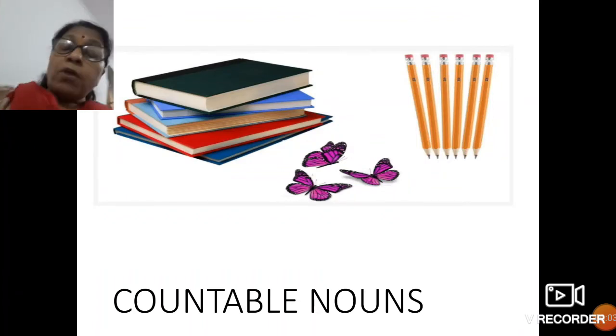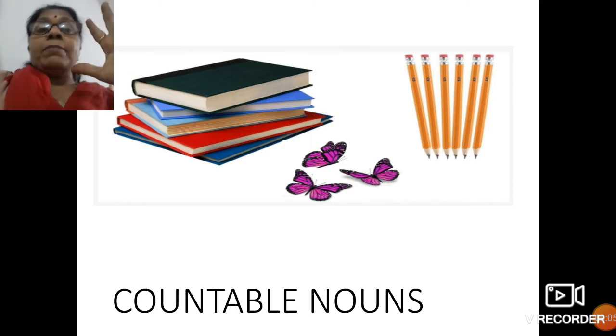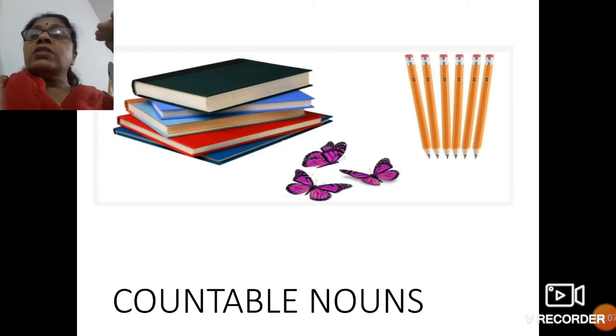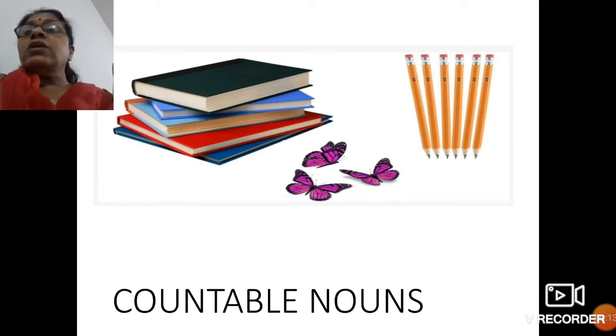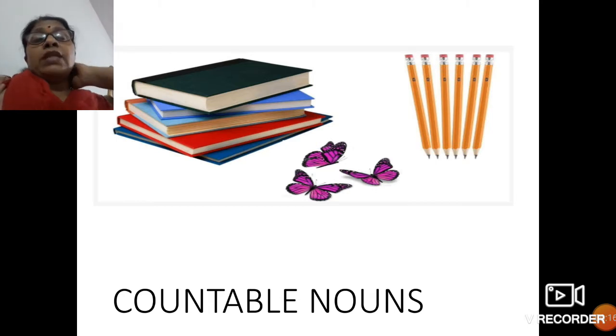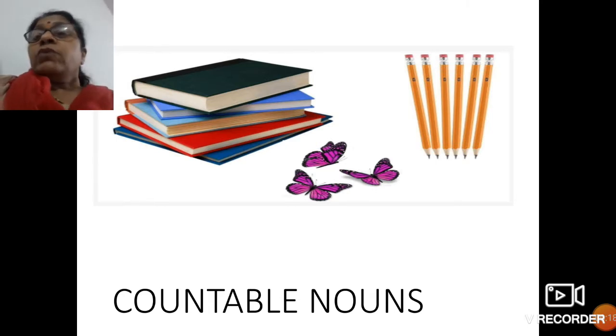A very important topic when it comes to grammar. All the topics in this worksheet, which I'm going to explain, we have already done. It's just a revision of this grammar topic. Now we will begin with countable and uncountable nouns.